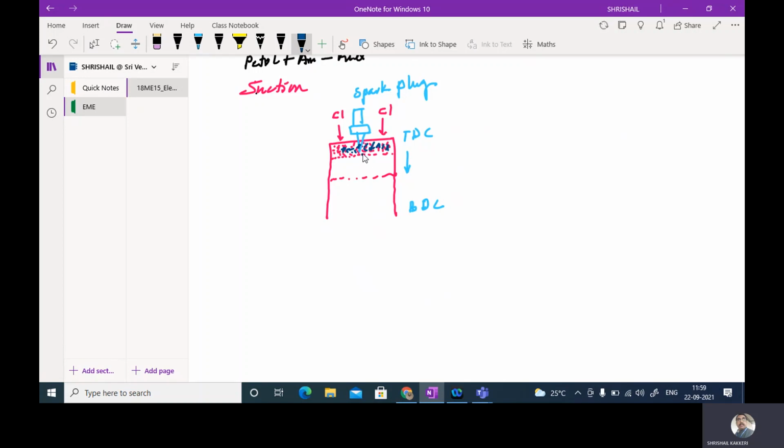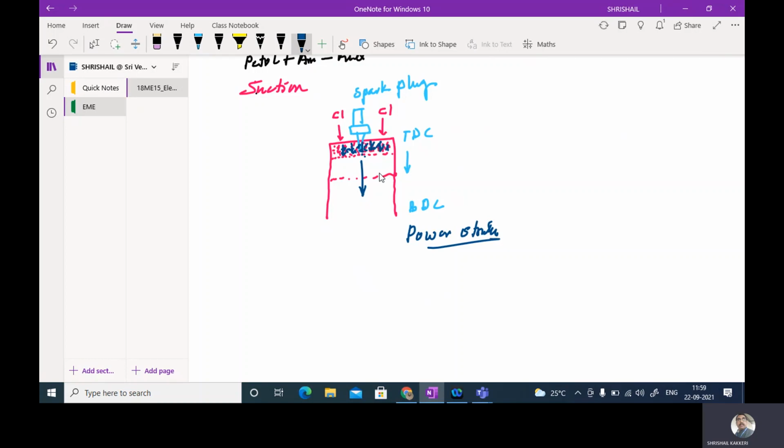So forcibly work will be done on the piston head, so that the piston starts to move from top dead center to the bottom dead center. And this particular movement is called the power stroke. Here, this is where the power will be developed in the engine cylinder.